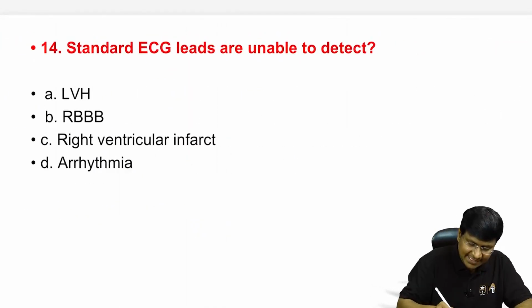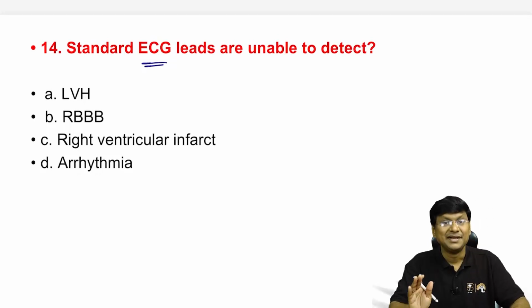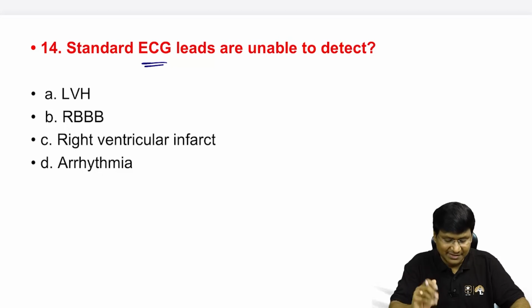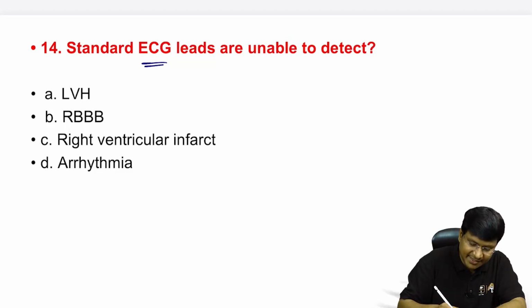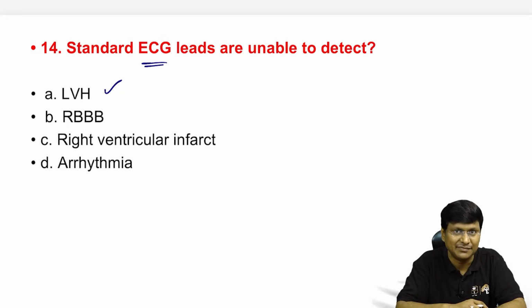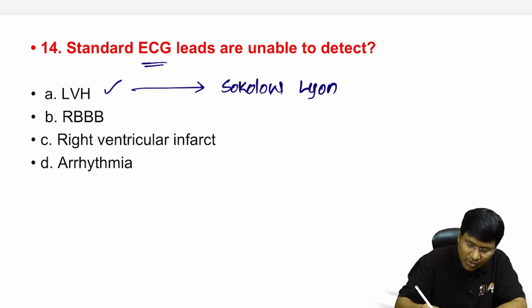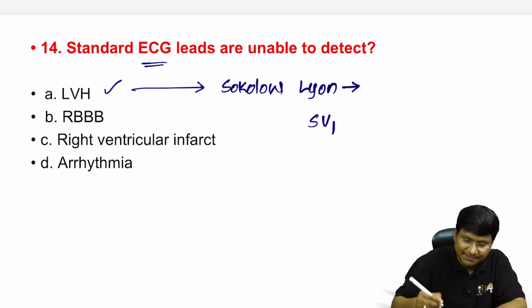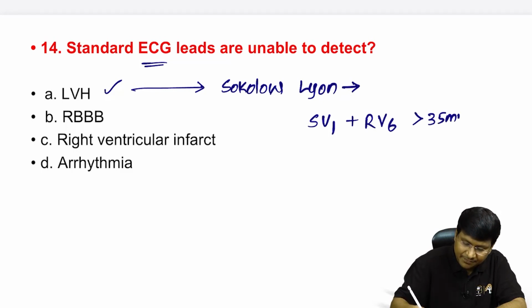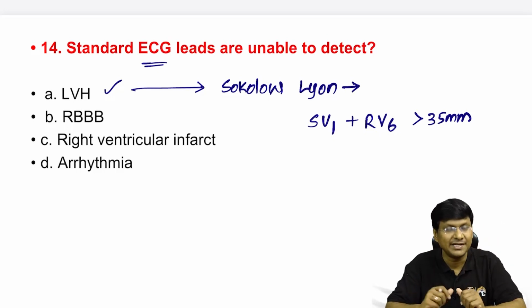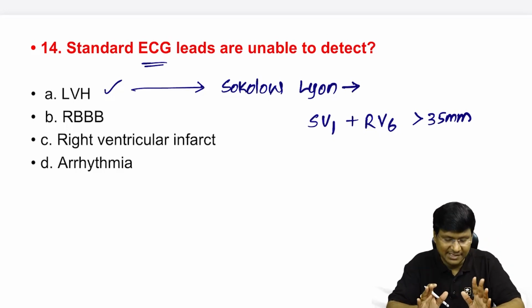Next question. Standard ECG leads are unable to detect: left ventricular hypertrophy, right bundle branch block, right ventricular infarcts, or the arrhythmias. So please remember, the standard ECG leads can detect LVH. And for diagnosing LVH, we have a criteria called the Sokolow-Lyon criteria. According to this criteria, the depth of the S wave in V1 plus the amplitude of the R wave in V6 should be more than 35 mm. This can be detected by the standard ECG leads.